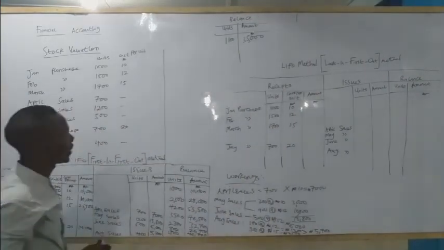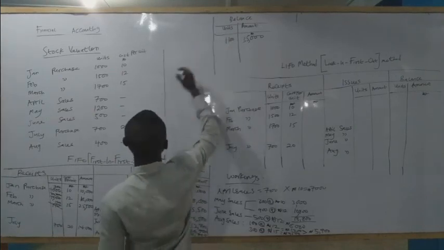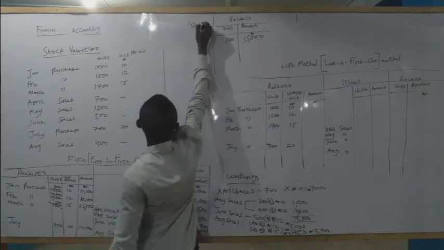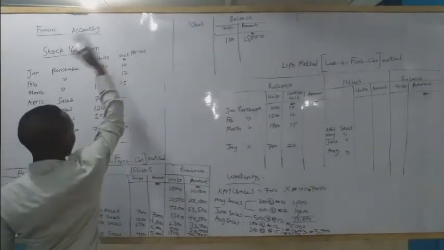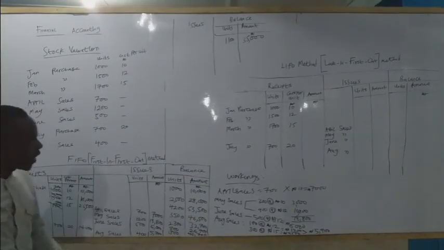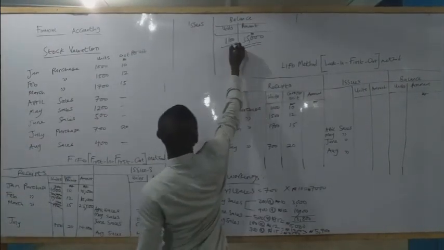So from here, it shows that these were issues, and we have our receipts.